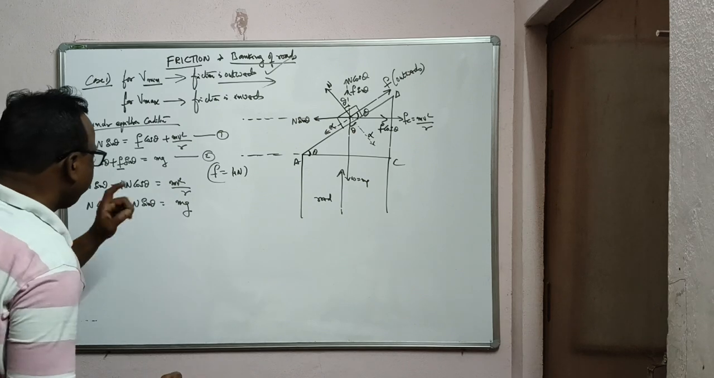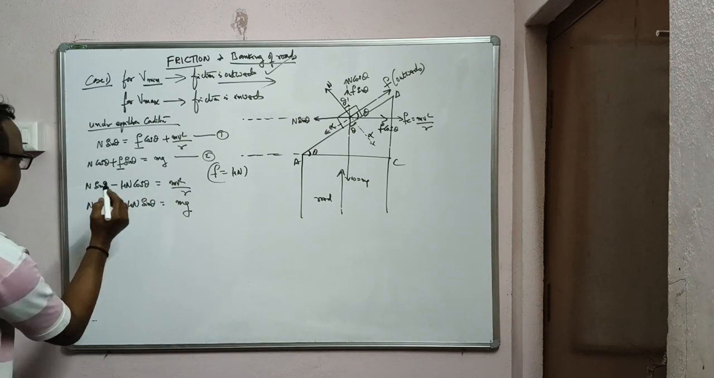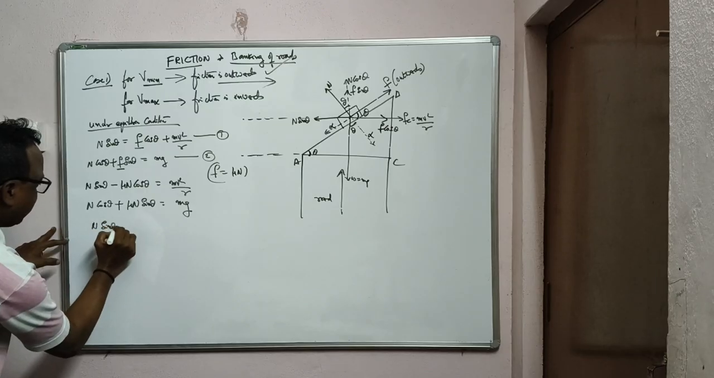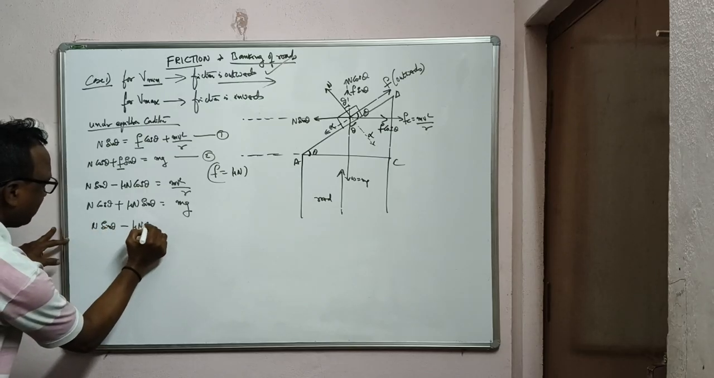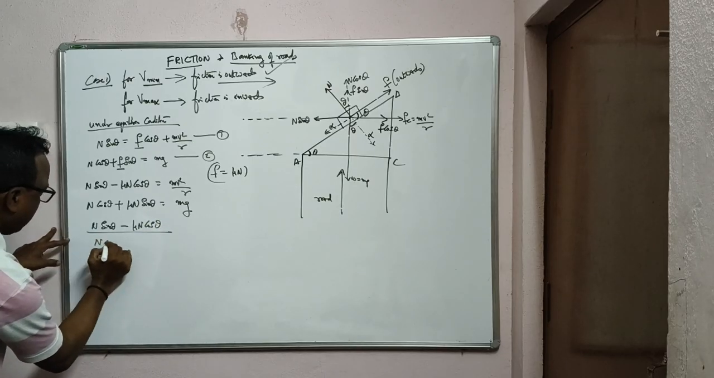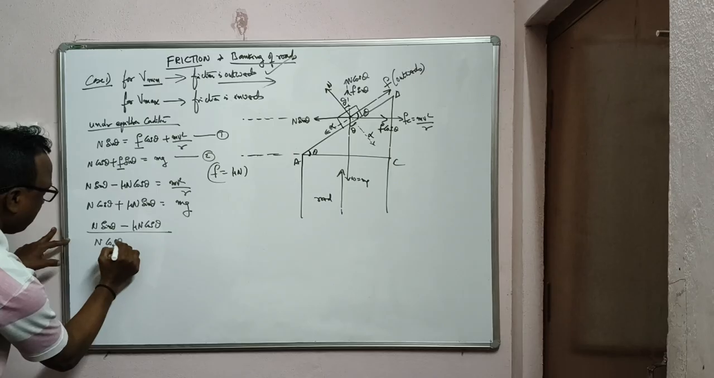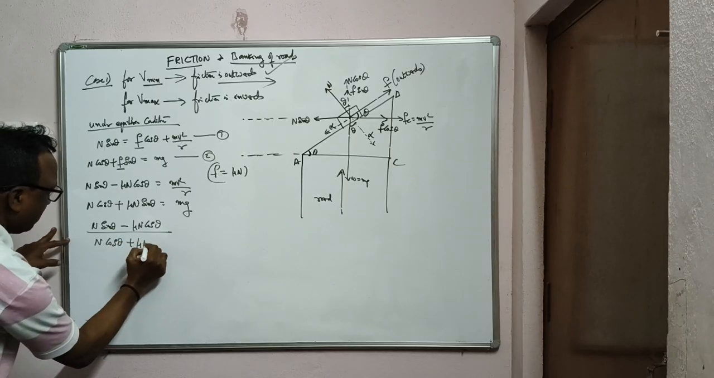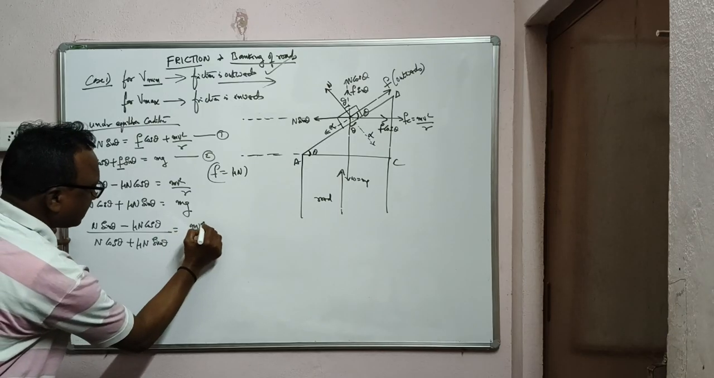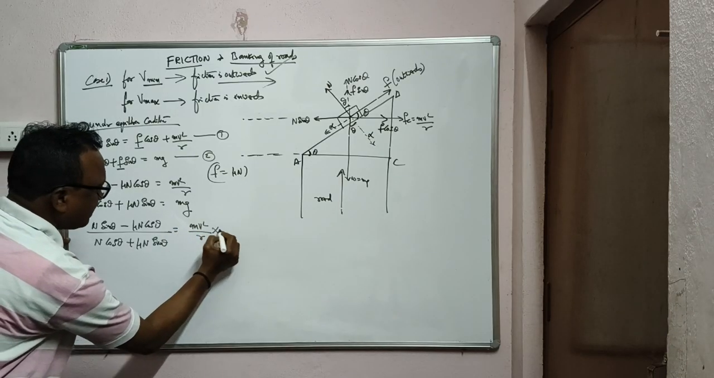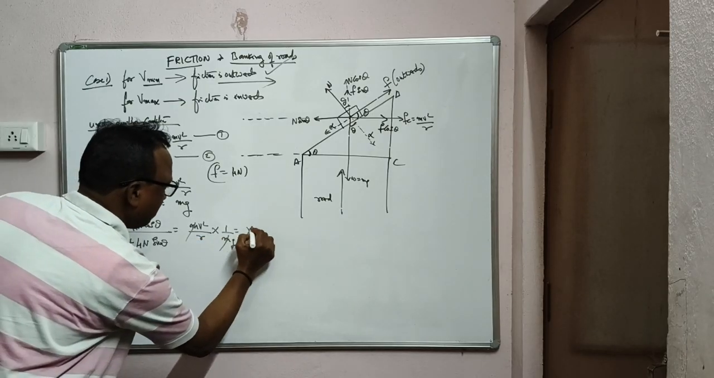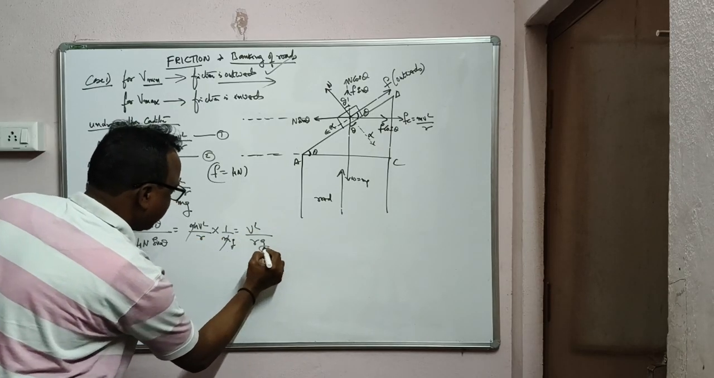Now divide these two equations. Let's divide these two equations. N sin theta minus mu N cos theta by N cos theta plus mu N sin theta is equal to, I am dividing the equations, mv square by r by mg. m cancels, that is equal to v square by rg.